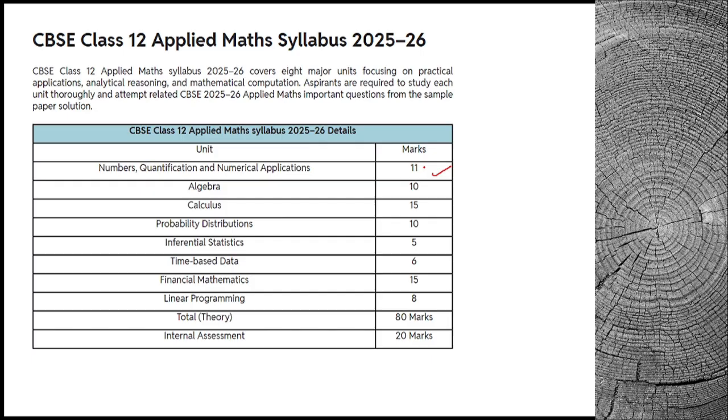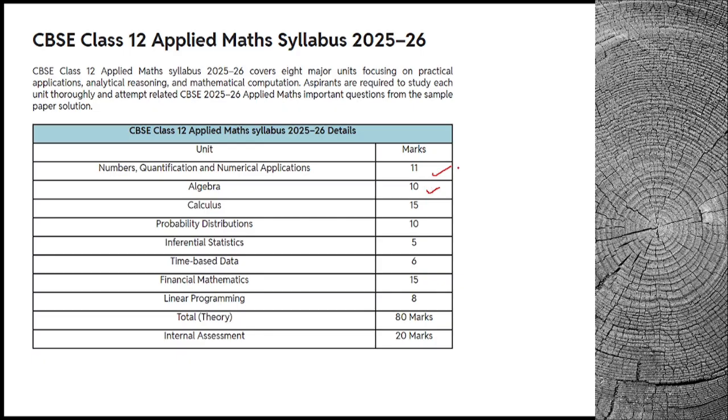If you focus on this chapter, modular arithmetic is very easy and simple. Definitely you will get some 3 to 4 mark questions from that. And algebra, matrices and determinants, for sure you can get 10 marks if you focus on this chapter.